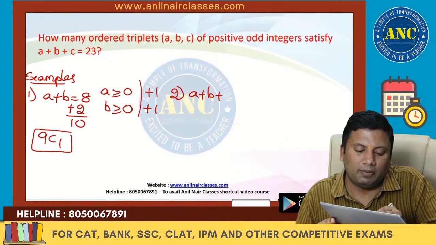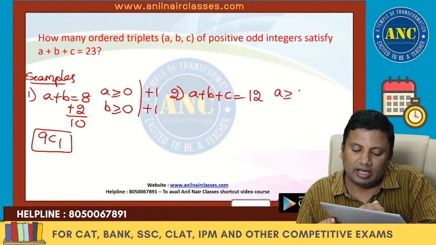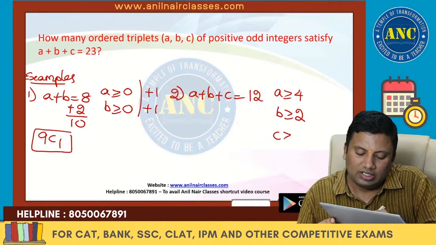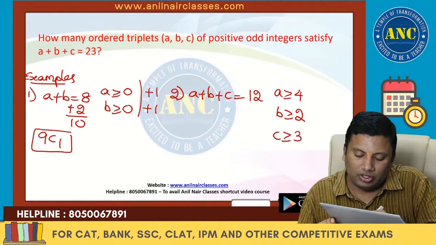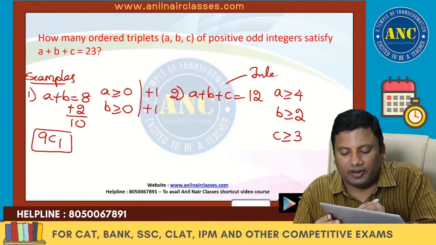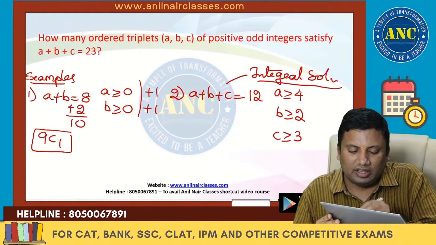Next one. A plus B plus C equals 12. A is greater than or equal to 4, B is greater than or equal to 2, C is greater than or equal to 3. I want the integral solution for this equation.